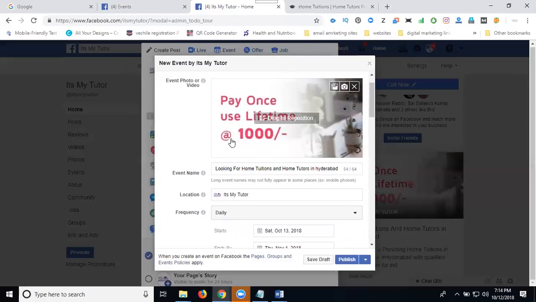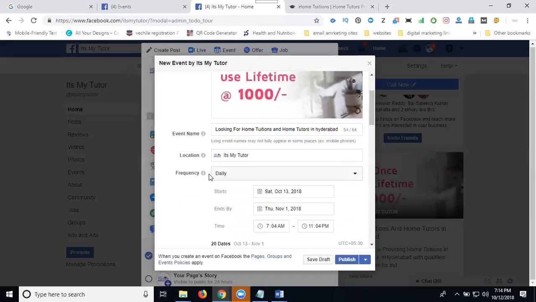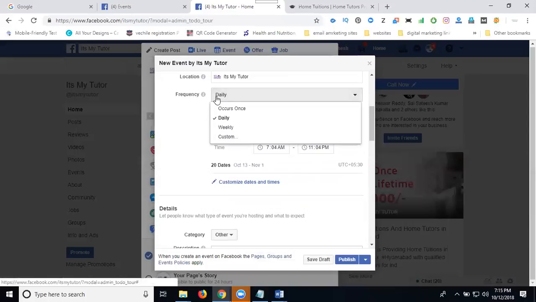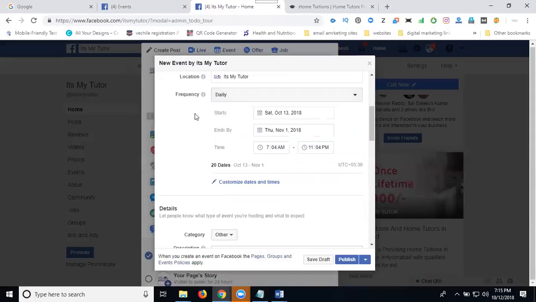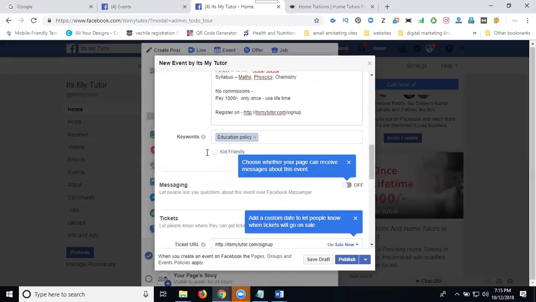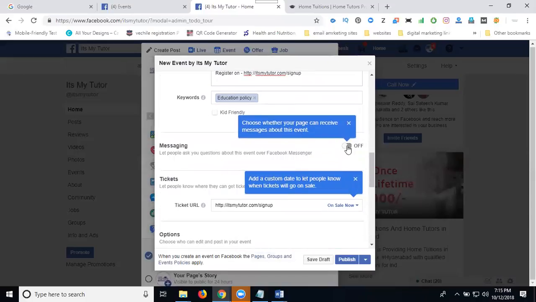First, event picture, event name, event location, frequency, where you are promoting: daily, weekly, monthly, like that. Daily, the event will go on daily, or else weekly, as set by custom. It's only for daily that we can promote it. The event will be promoted daily, up to when? November 1st. Description, category, keyword, messaging on.